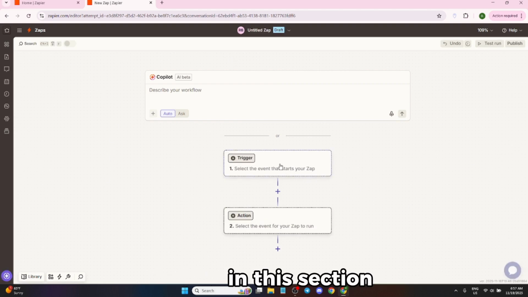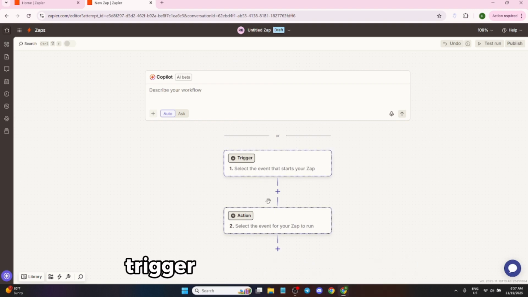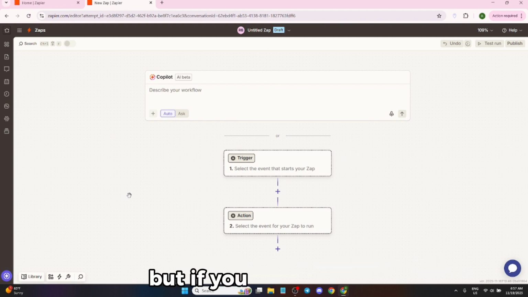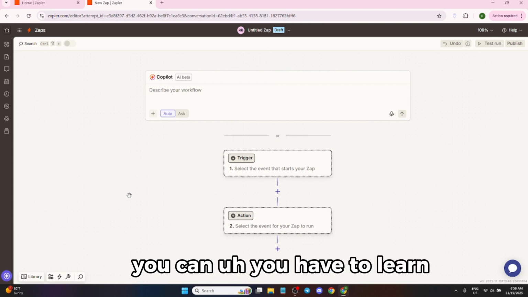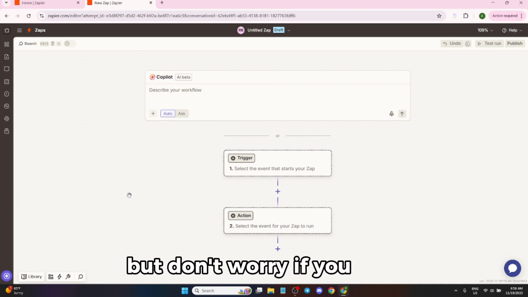Here you see the trigger and action options. You can see a lot of options, but if you need any workflow you have to learn how to set it up. But don't worry if you don't know anything.